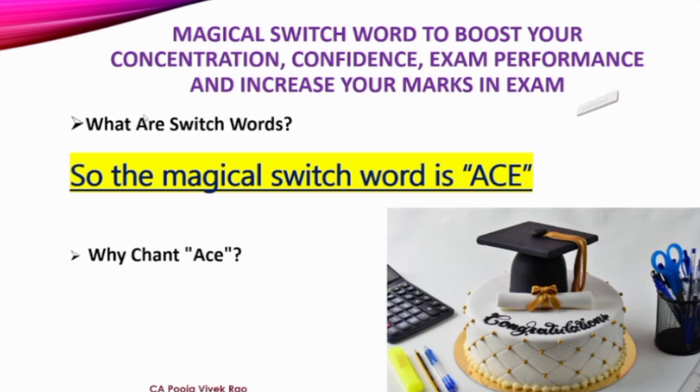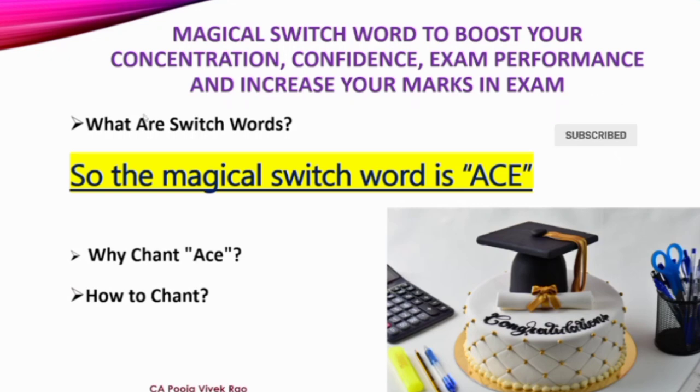So why chant ACE? The word ACE symbolizes mastery, success and excellence. By chanting it daily, you align your mind with the winning mindset, helping you stay focused and perform better in your studies. So how to chant this switch word?